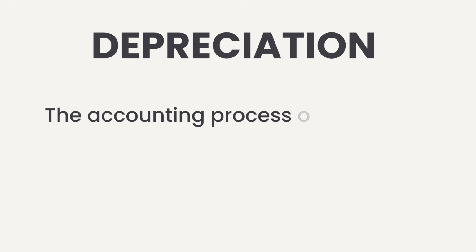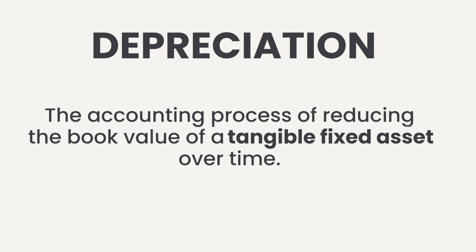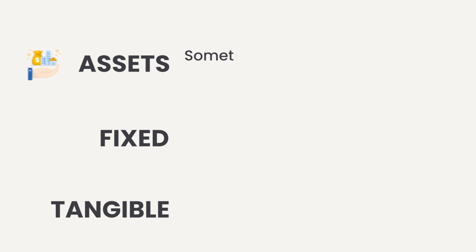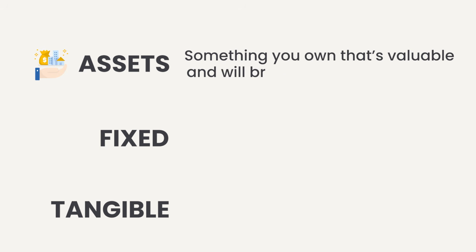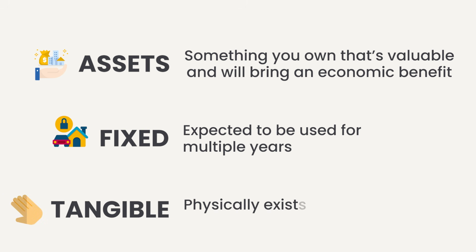So what is depreciation? It's the accounting process of reducing the book value of a tangible fixed asset over time. So that begs the question, what exactly is a tangible fixed asset? Well, let's define each of those terms individually. An asset is something you own that's valuable and will bring an economic benefit. The word fixed in this case just means it's expected to be used for multiple years, and the word tangible simply means it physically exists. In other words, you can touch it.